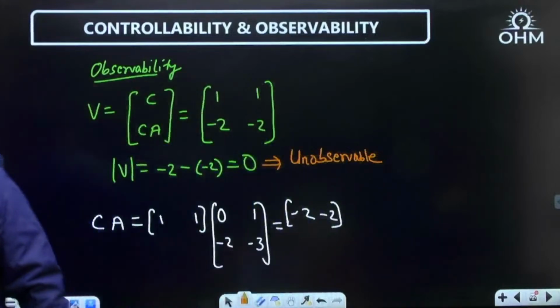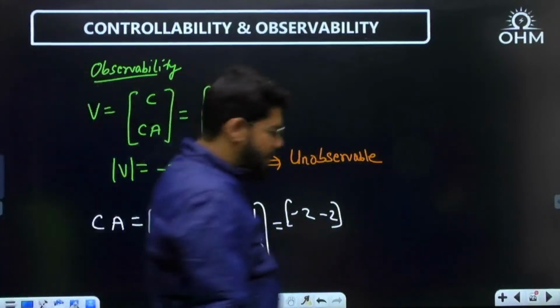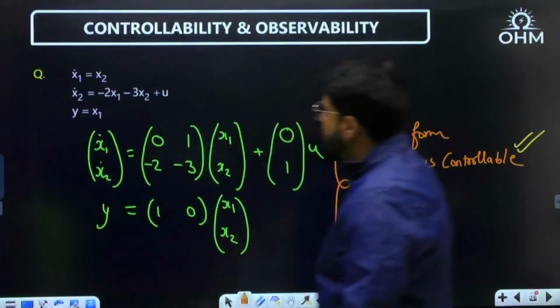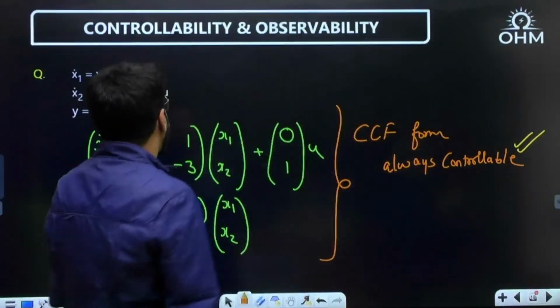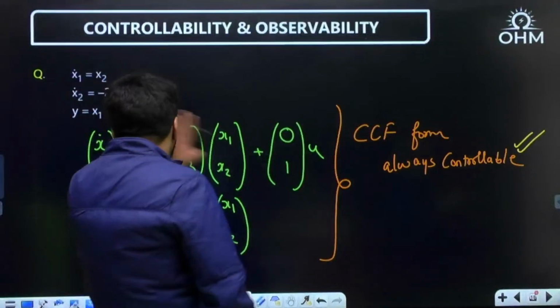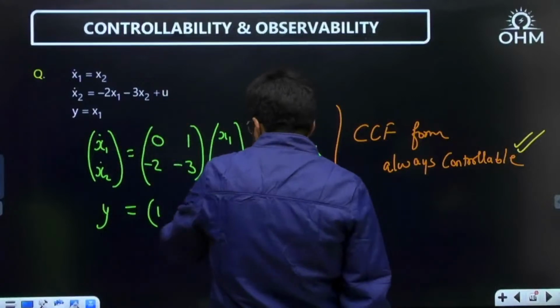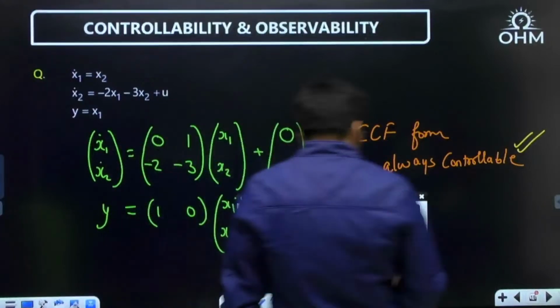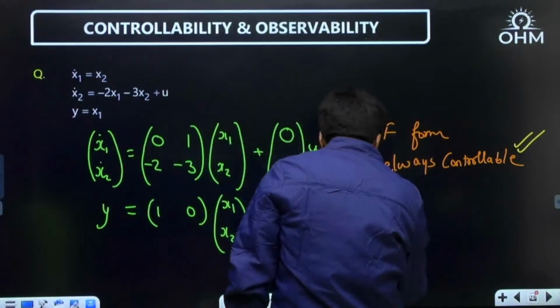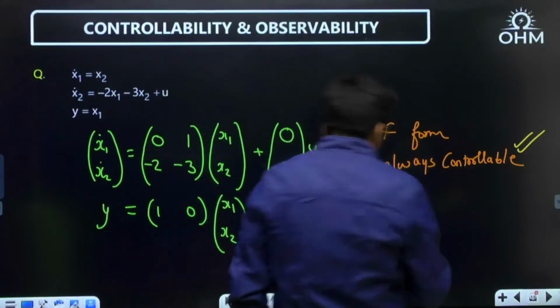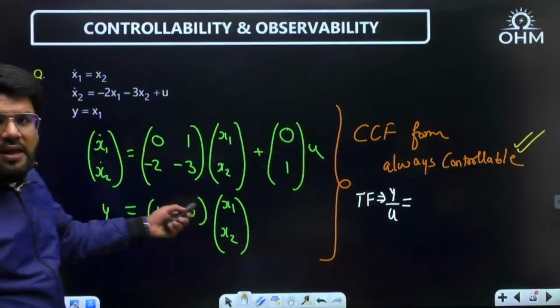Now see dear, understand the shortcut for observability. From this particular equation, the state space equations, can I write down the transfer function? See dear, why not? I can use the same results.